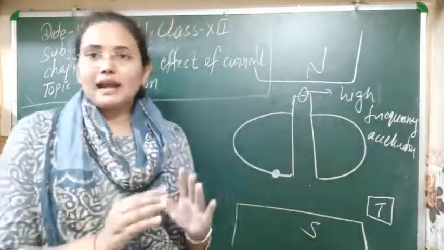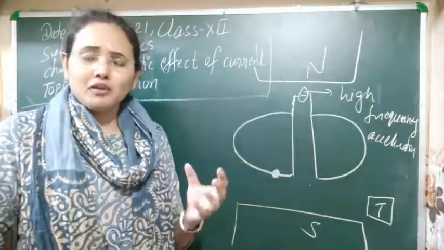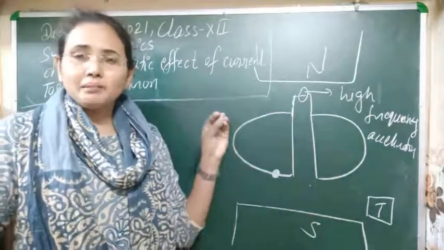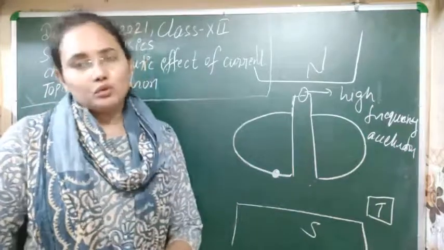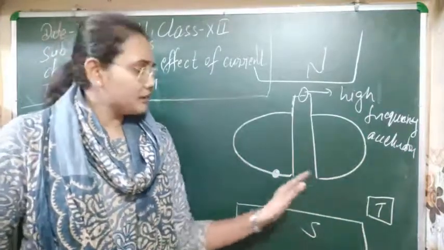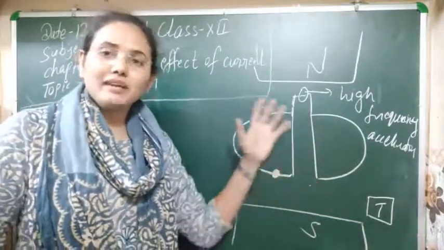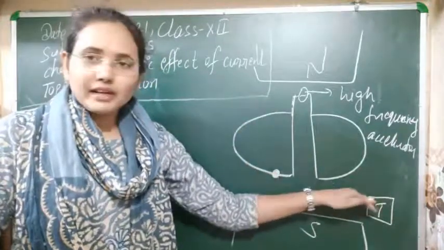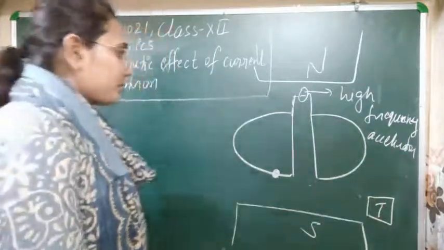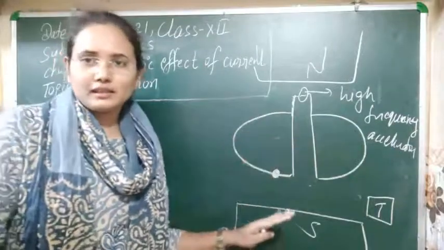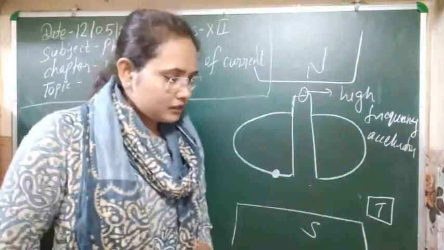So the reaction behind that, in which we are using highly accelerated particles, means high energy, very high velocity particles that can interact with some atom so that the atom can split into two or many parts. Later you will see that, but here I think the concept is clear, why we are using these high energy particles, why we have to accelerate them, and where we can utilize them. I will explain that in application also. Now after the construction, let's see what is the theory behind it.